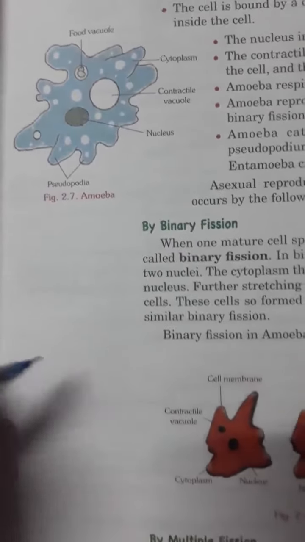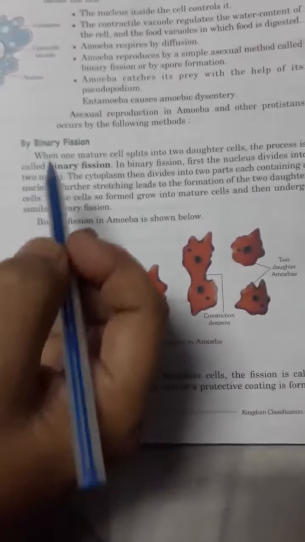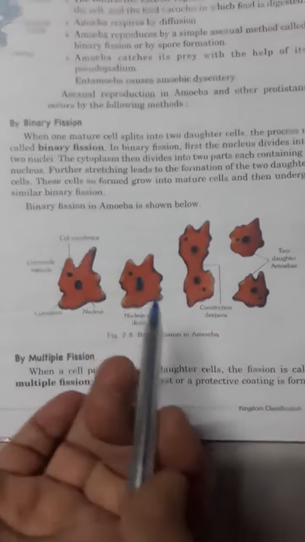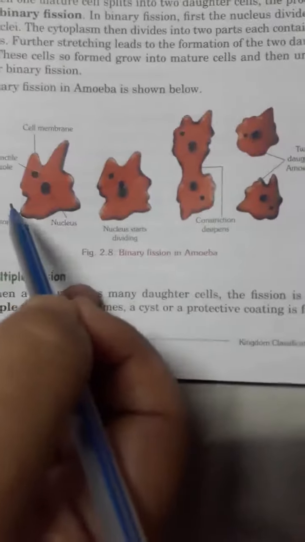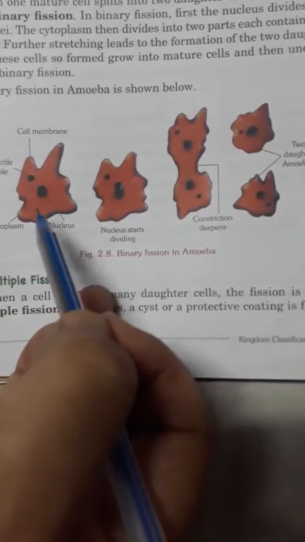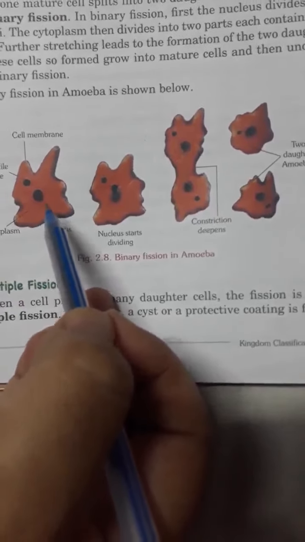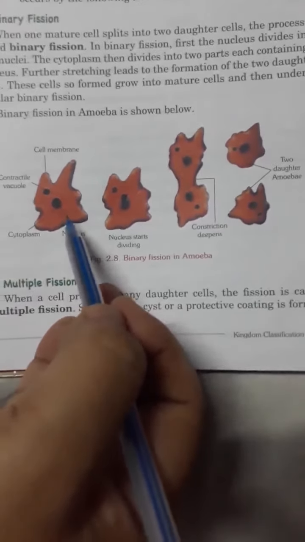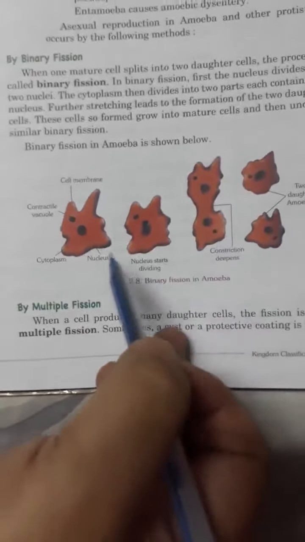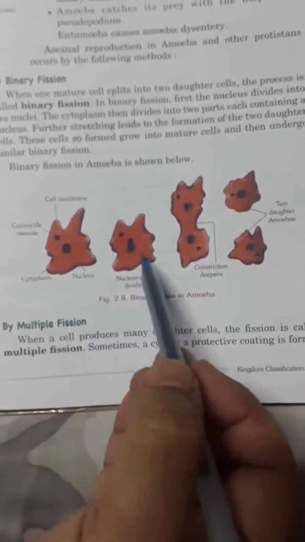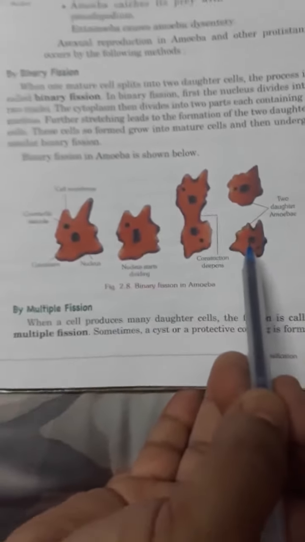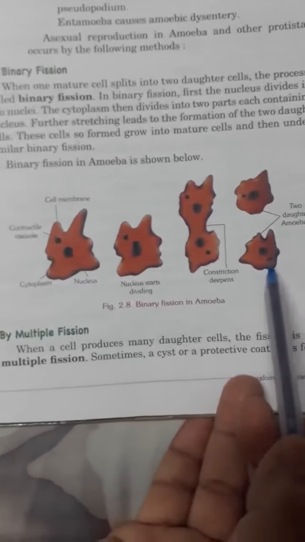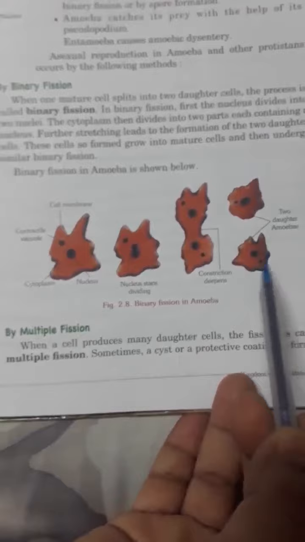Asexual reproduction in amoeba and other protists occurs by the following methods. Binary fission. When one mature cell of amoeba is split into two daughter cells, this process is called binary fission. First of all, the nucleus divides into two nuclei. Further stretching leads to the formation of two daughter cells. These cells grow into mature cells and then undergo similar binary fission.